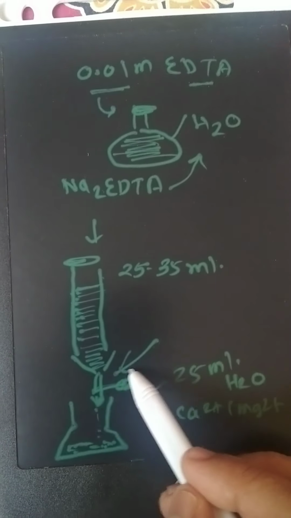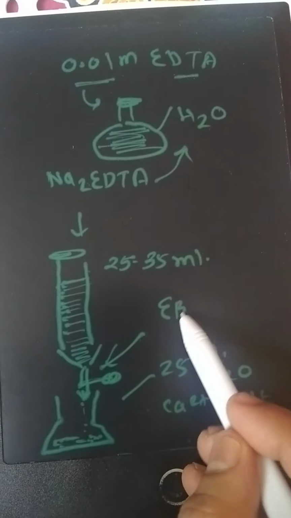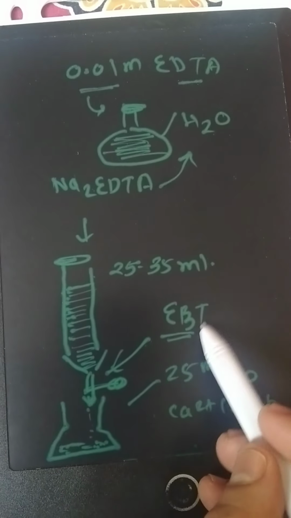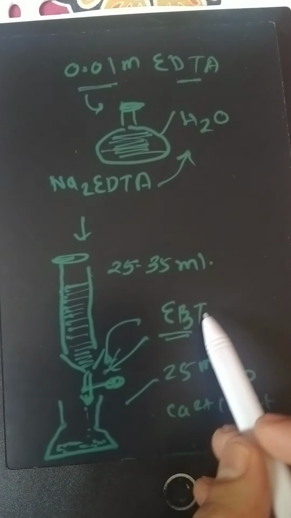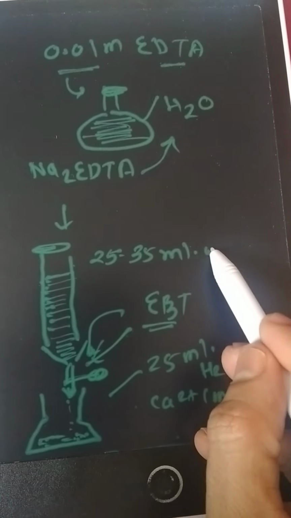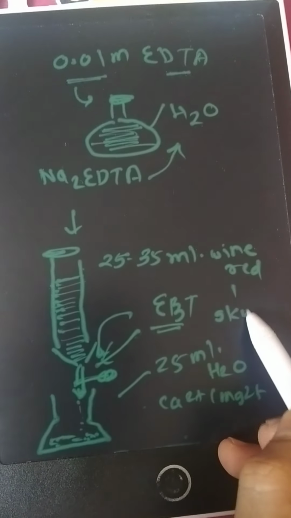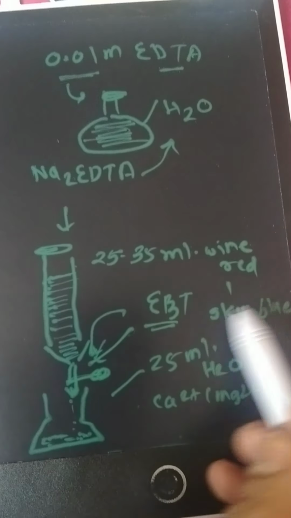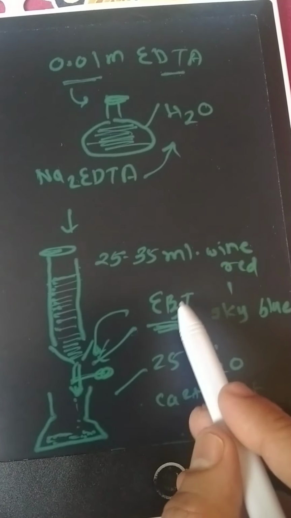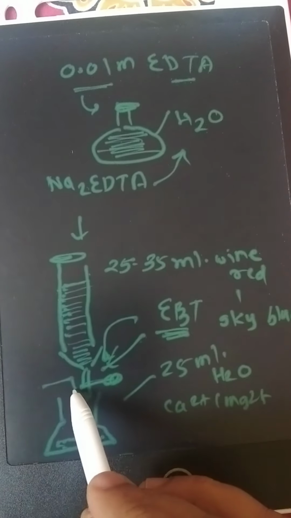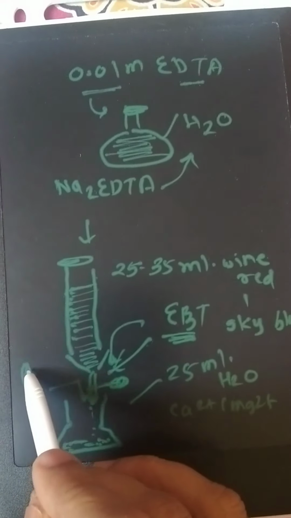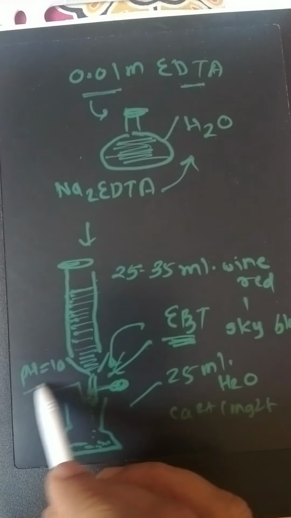How is that detected? That is detected with the indicator Eriochrome Black T, EBT indicator. At the initial stage it gives the wine red color, and when the titration is complete it gives the sky blue color. So for the maintenance of this color, the pH of the water sample solution has to be maintained at basic pH, that is pH 10.